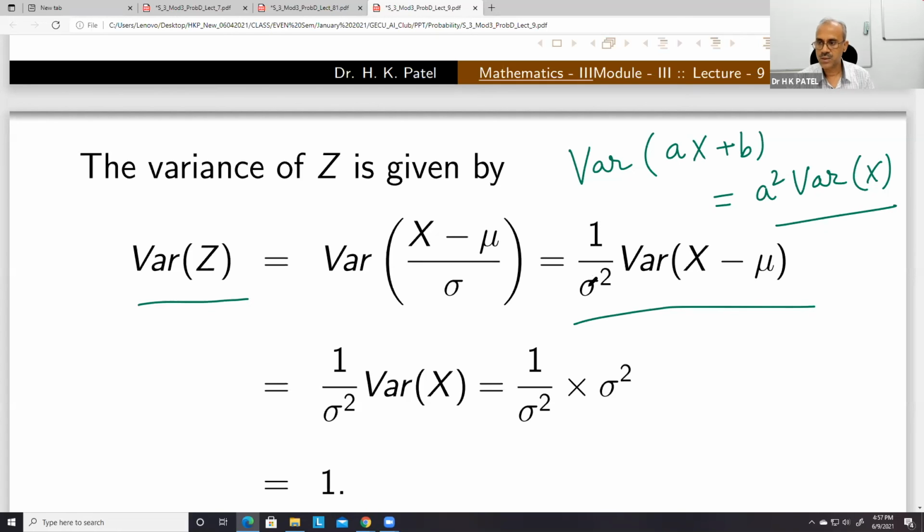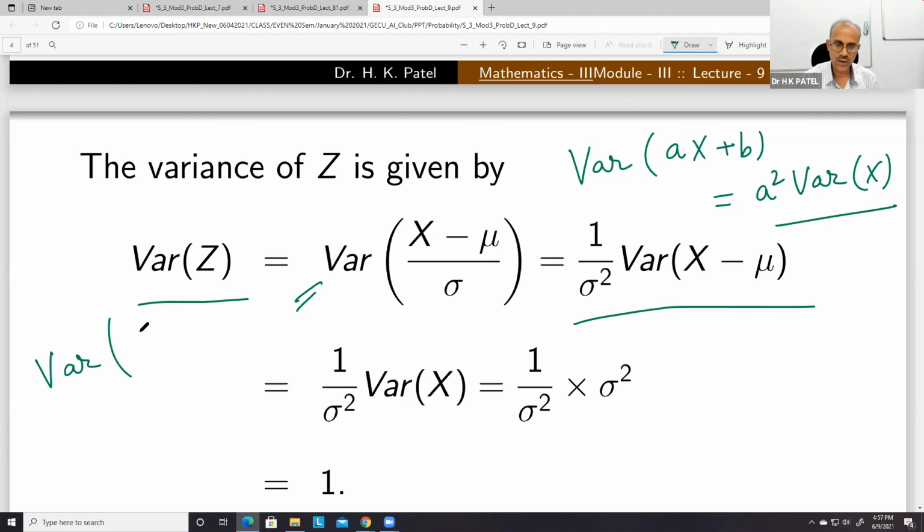So this is 1 upon sigma square, because this is the variance actually. This you can write 1 upon sigma into x minus mu upon sigma. All right. So as I said here, you can see that mu has nothing to do here. So this part has nothing to do. This will be simply 1 upon sigma square variance of x. Here this is wrong; this is correct, but this is wrong. This will not come here.